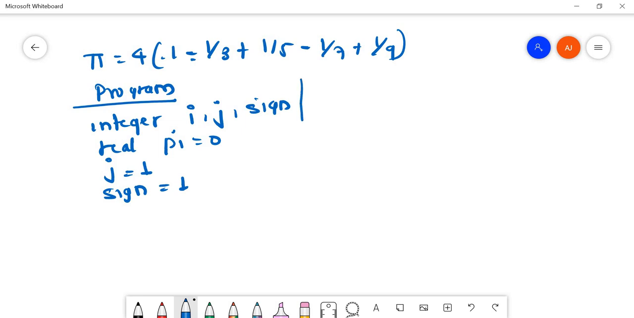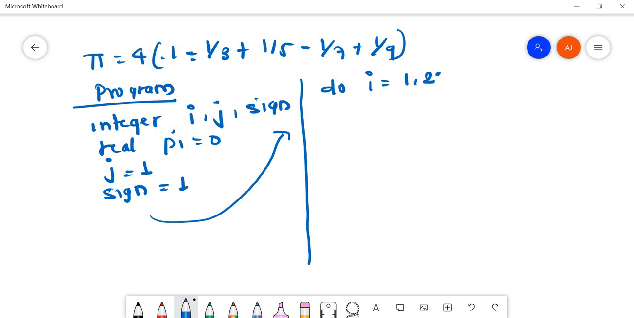This is the continuation of this program, and I'll start my loop: do i equals 1 comma 25. It means that the loop is running from 1 to 25 with an increment of 1. If nothing is given about the increment, it is incremented by 1. So it starts from 1, ends at 25, and is incremented by 1. Why 25? Because in the question they have asked for 25 terms.